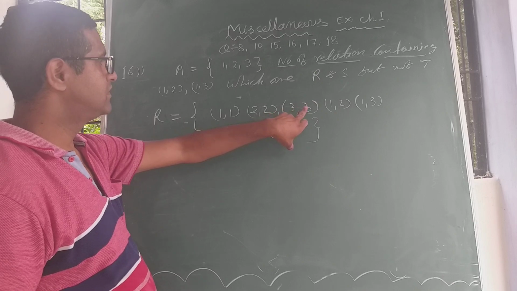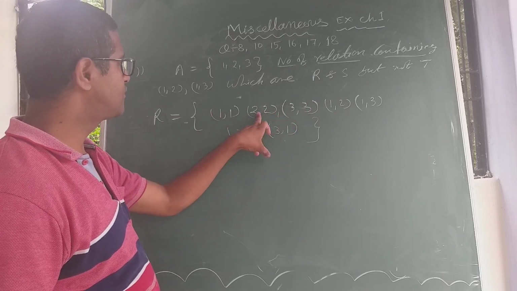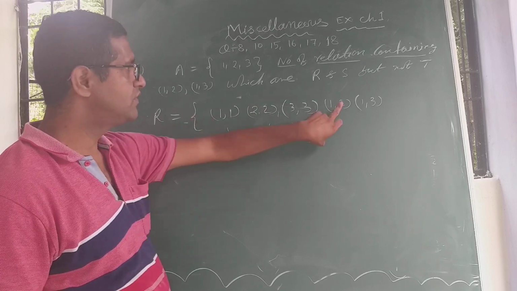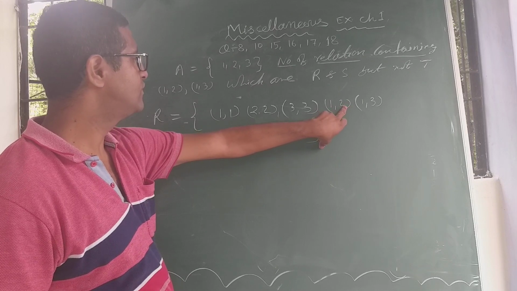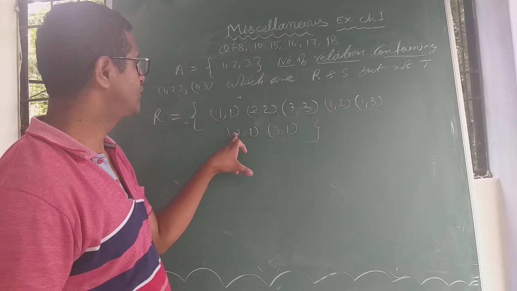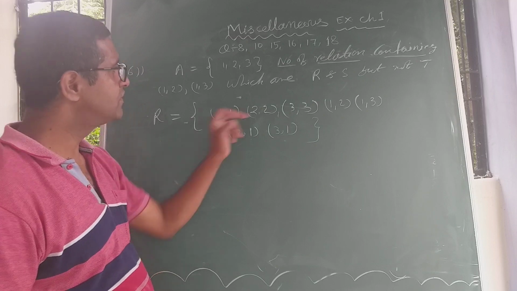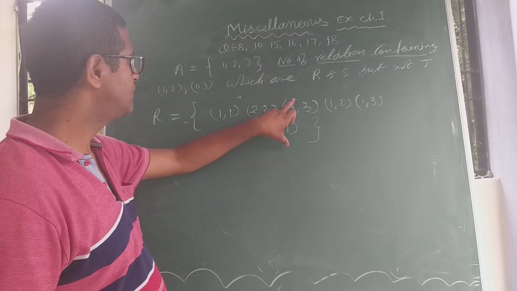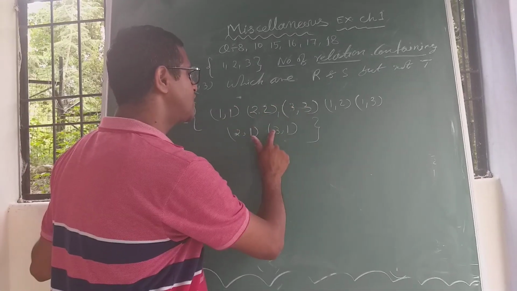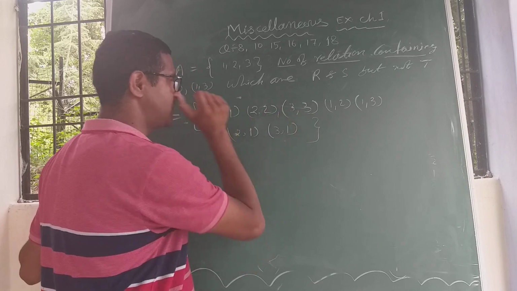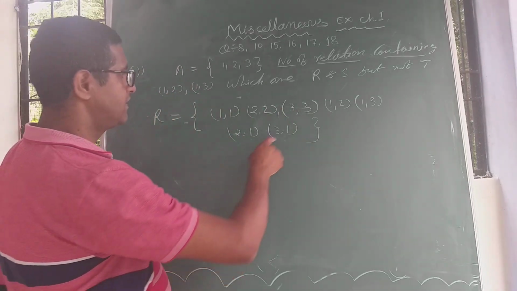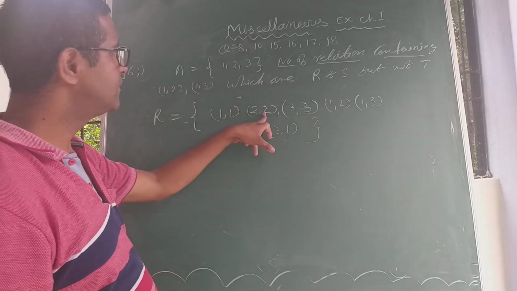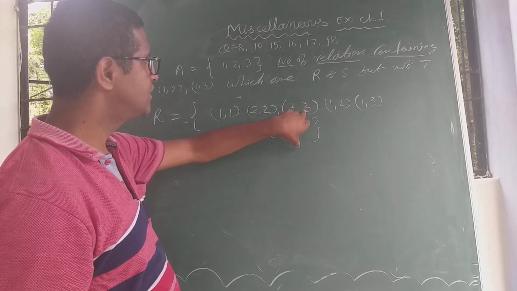Okay. Since (2,2), (2,1) and (2,1), it is transitive for this. (1,2), (2,1), (1,1), transitive for this. (3,3), (3,2)... and (3,3), (3,1) and (3,1), transitive for this. You can check for any other. (2,2), (2,2), not for this.